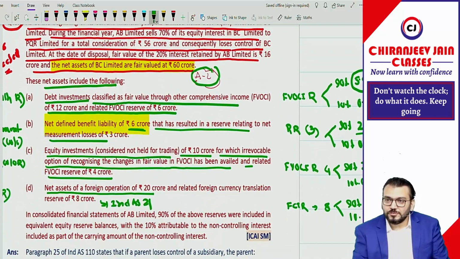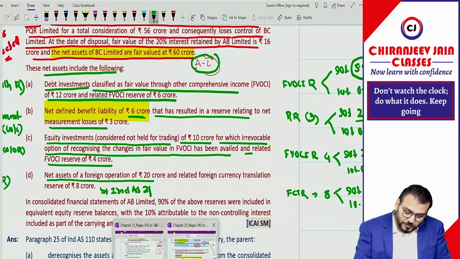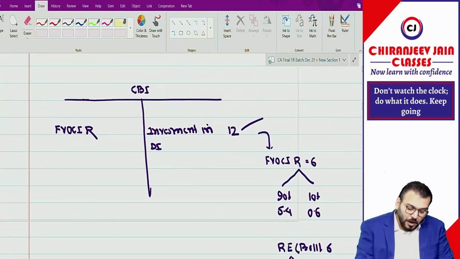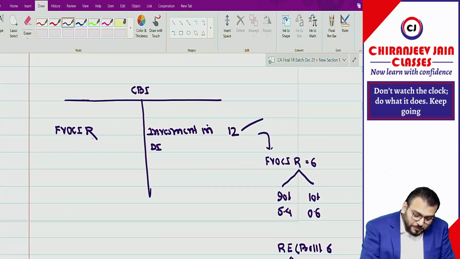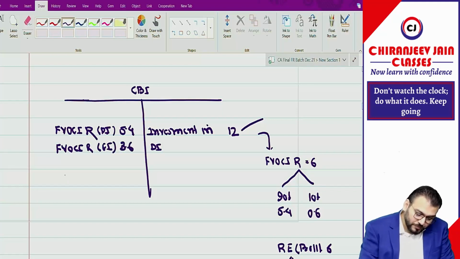This much you understood? Can I say it this way? You give me the amount. How much FVOCI reserve for debt instrument is coming in the balance sheet? 5.4. How much FVOCI reserve for equity instrument? 3.6.